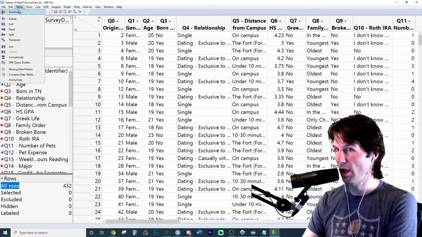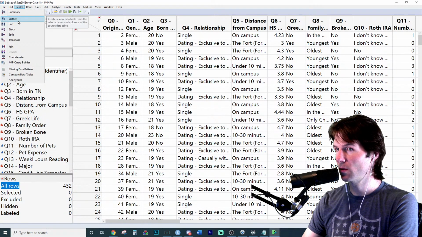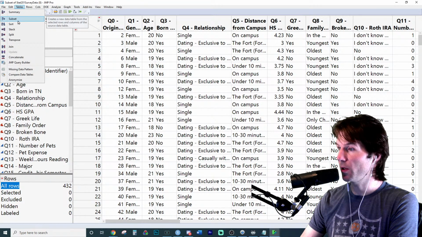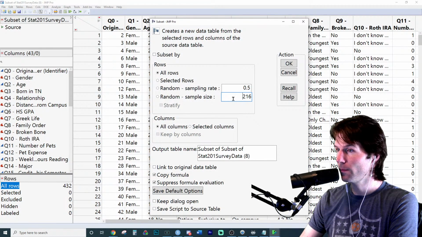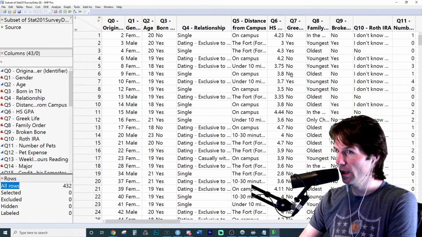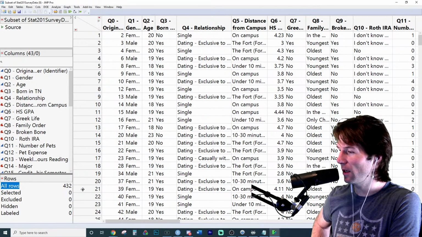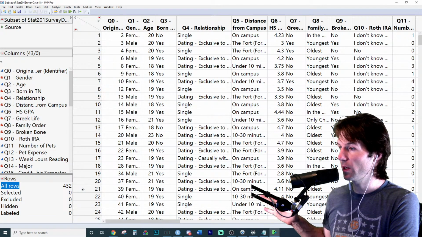So make sure you go to Tables, Subset, and then take 4 plus the last two of your UTID right here. I've already subsetted it, so we're good. And then once you take the subset, make sure it's using this right here. Does that make sense, Maria? So make sure it has that.